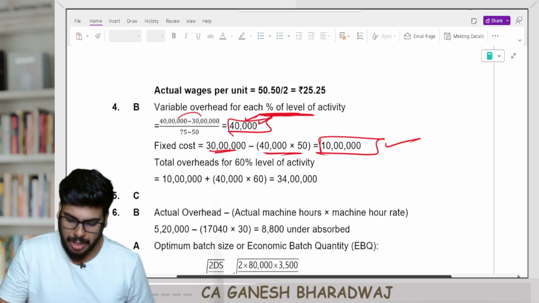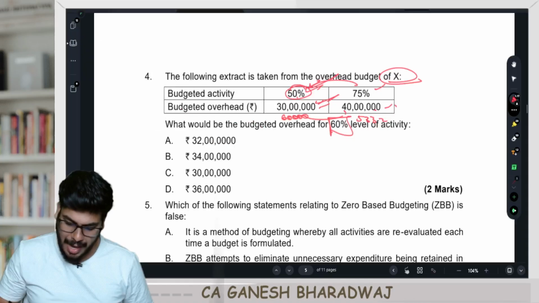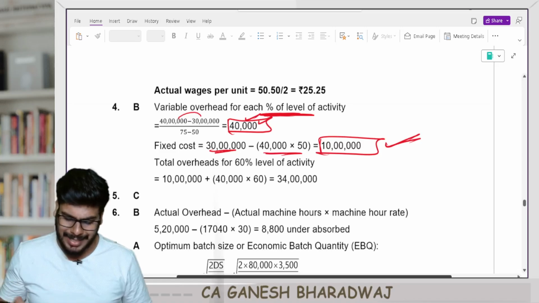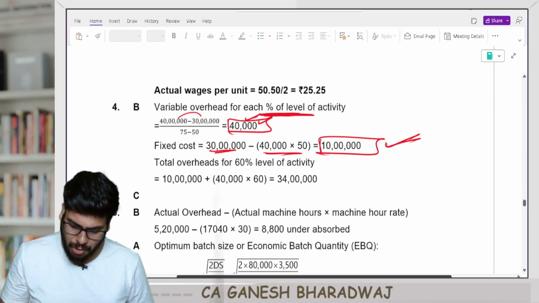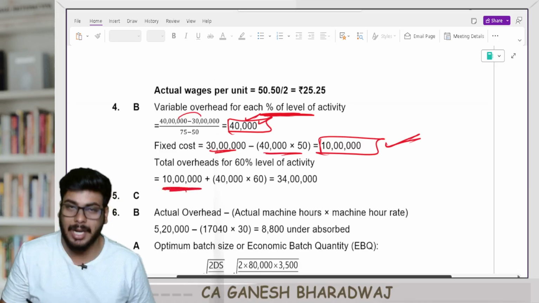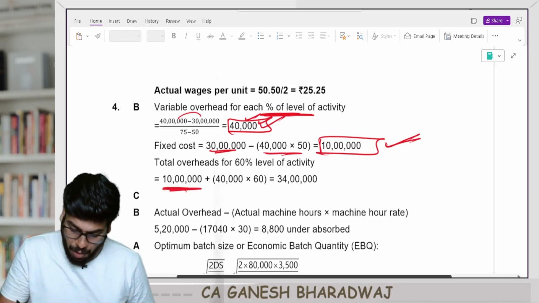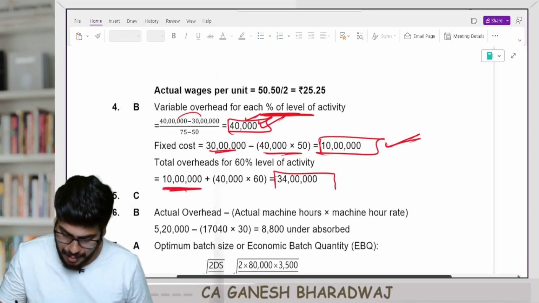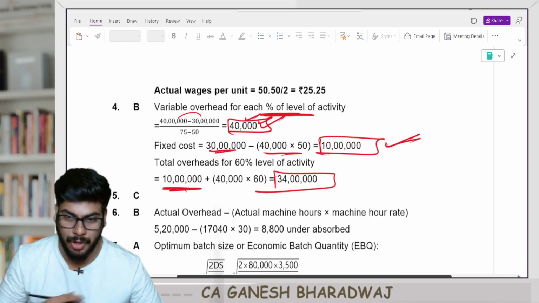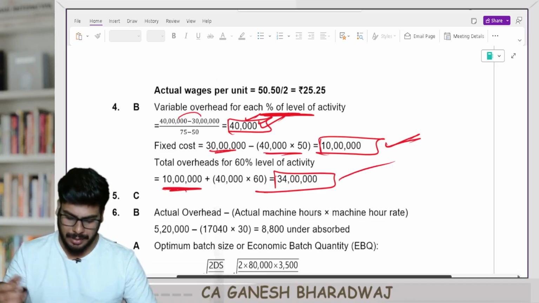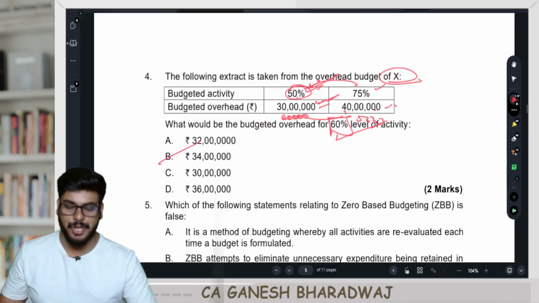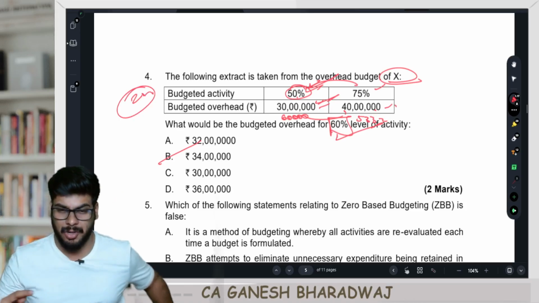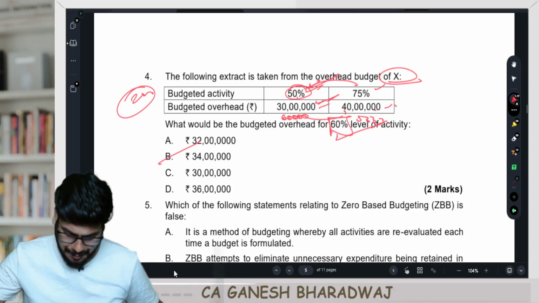Now you have the variable cost per unit and the fixed cost in total. Now they've asked for the overhead cost at 60% output level. How much is that going to be, guys? Very, very simple. The fixed component of 10 lakh plus the variable component. 40,000 into 60 is 24 lakhs, plus 10 lakhs is 34 lakh. Are you clear with this, guys? That's about this particular question. So where is the 34 lakh? It is option B. 2 marks and you're done. Clear with this, guys? Very simple, normal calculation, nothing great here, right?